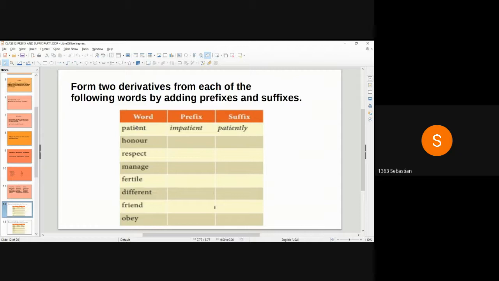Impatient is the antonym for the word patient. Patiently is adverb, patient is verb. So suffix changes the grammatical function of the root word. The root word is verb and with the suffix it is adverb. Prefix gives the antonym of the word patient.